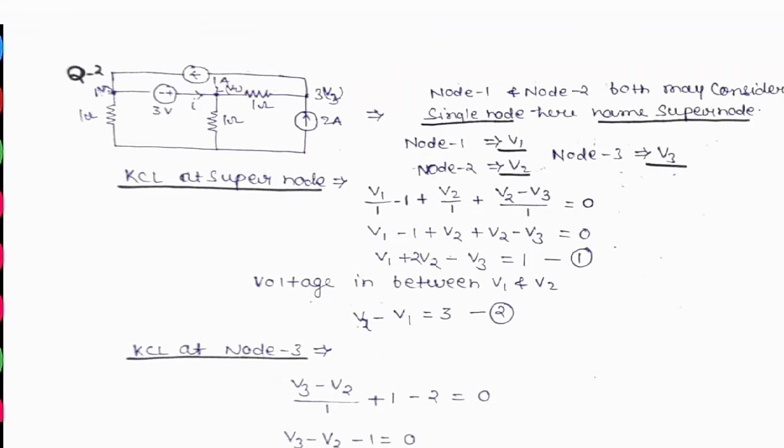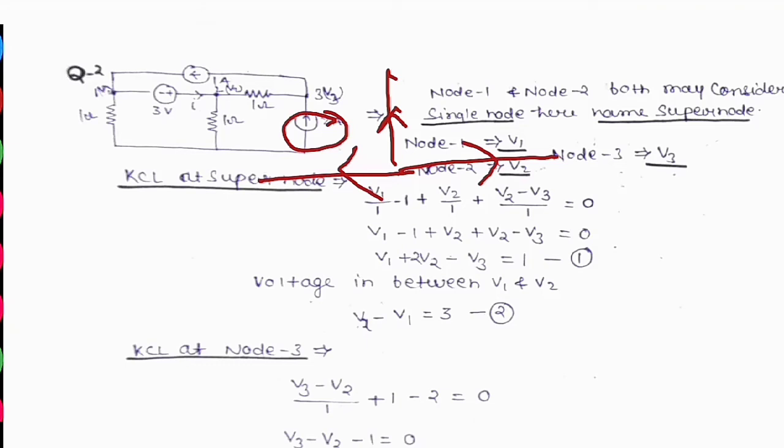So this is plus 1, minus, this is the opposite direction, because in each case we can assume that all currents go outward from the node.